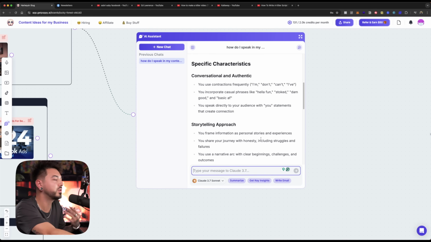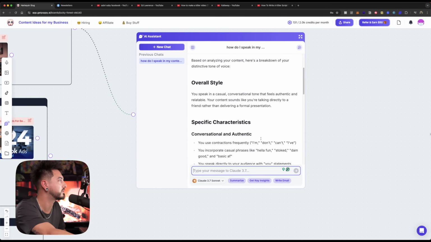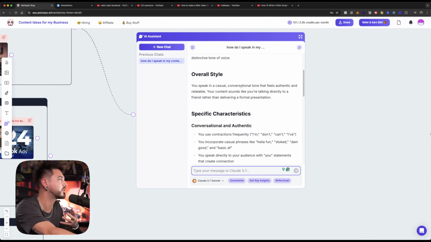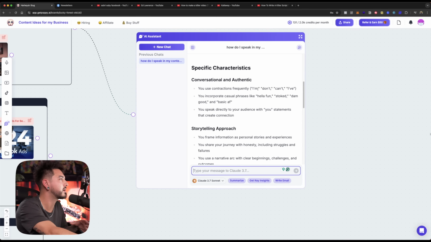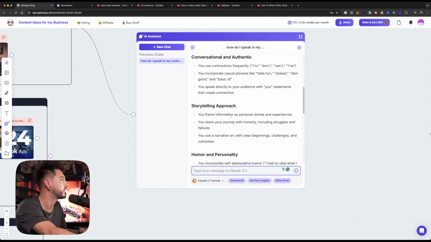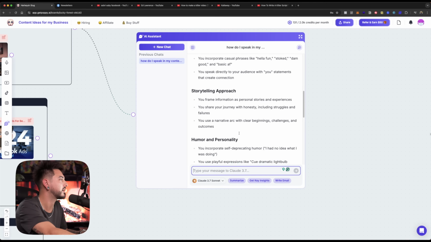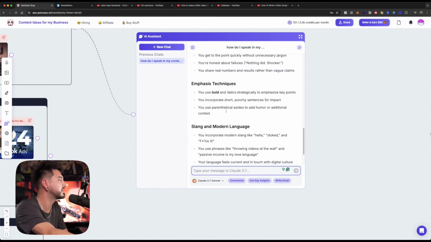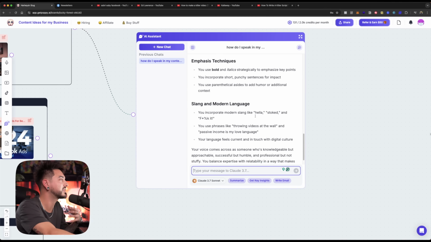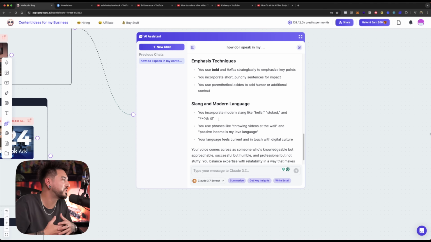Cool. So you can see it went through and analyzed my tone of voice just from those few videos. So you can see you speak in a casual conversational tone that feels authentic and relatable. It says you use contractions frequently like I'm, don't, can't, I've, things like that. Storytelling approach, you like to frame things within personal stories and experiences. You like to share your journey with honesty. Some humor and personality. There's some emphasis techniques here, different slang and things that I use specifically. So slang like hella and stoked, which is really cool. So it knows exactly the type of voice that I use.